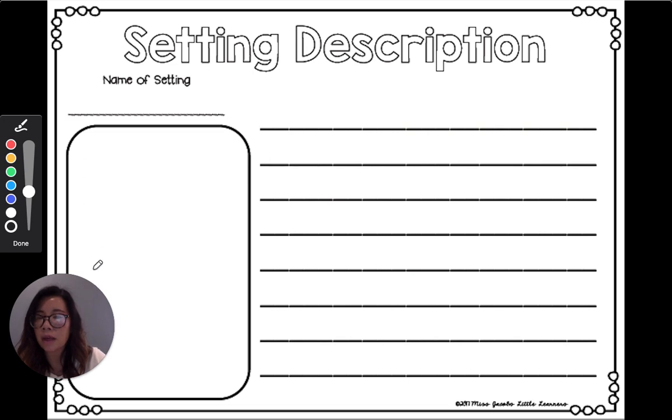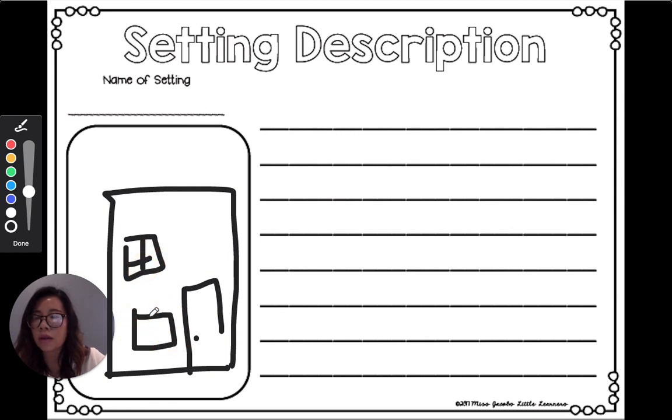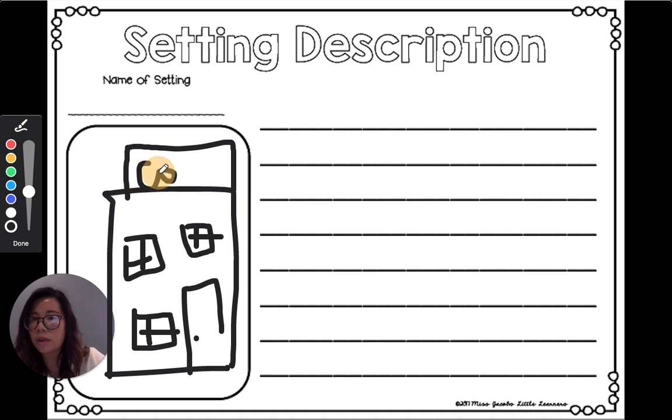Now up here in this box, this is where I would draw a picture of what Coco's Place looks like. Okay, now this is just like a really rough drawing, but of course, when you do it, you can be a lot more detailed. Okay, scholars? And I would probably put a sign on top of my restaurant so people know that this is Coco's.